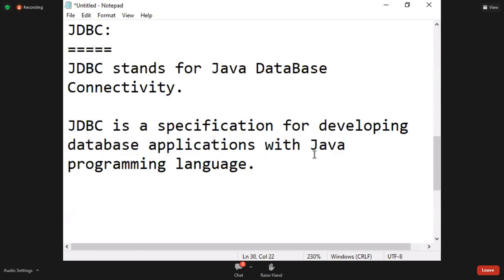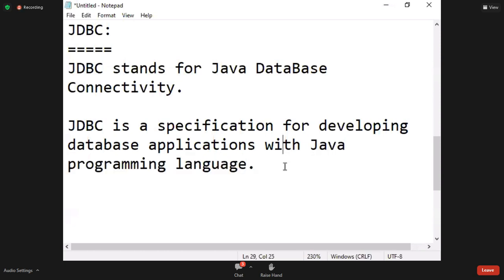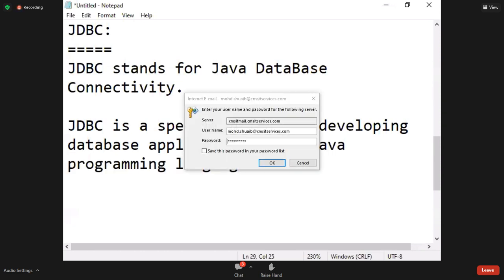That's why core Java up to exception handling is a prerequisite to learn advanced Java. If exception handling is not completed, you can still understand, not a problem. Object oriented programming is mandatory. Without object oriented programming, if you attend also no use. You cannot understand the subject. Encapsulation, abstraction, inheritance, polymorphism, very deep knowledge is required to learn advanced Java.